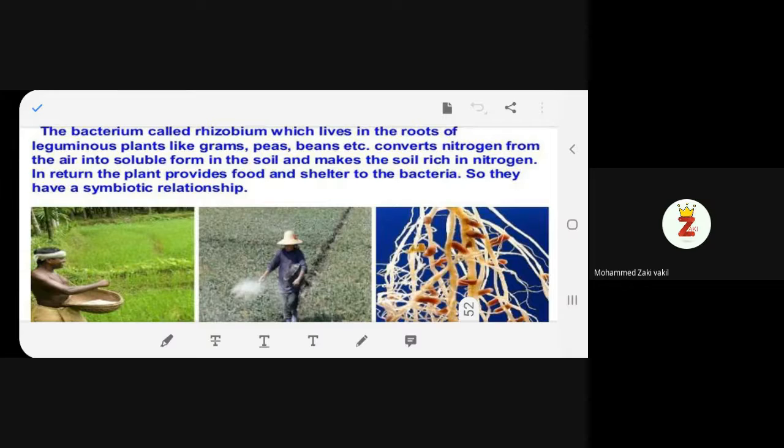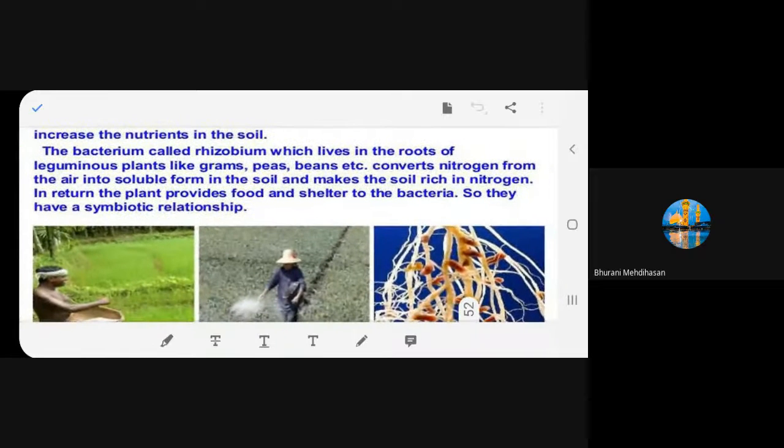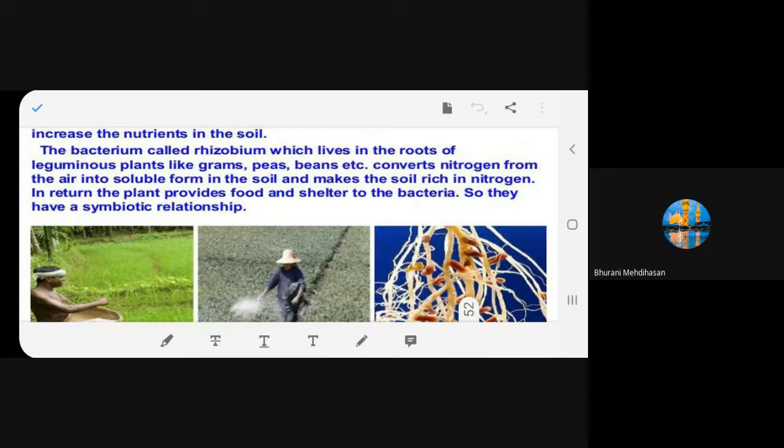We have already learned about rhizobium bacteria, isn't it, beta? Yes. So this bacterium rhizobium, where does it live? It lives in the roots of leguminous plants like grams, peas, and beans. What do they do? They convert the nitrogen from the atmosphere, that is air, into soluble form in the soil so that the plants can take the nitrogen along with water and minerals from the soil.